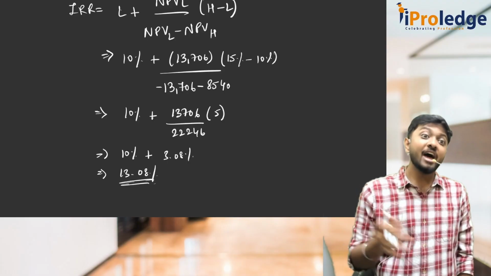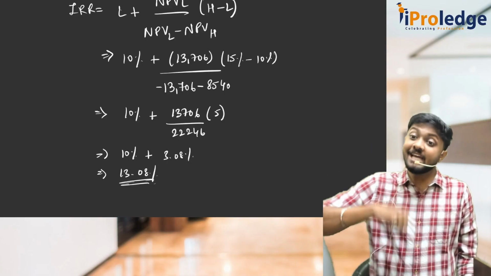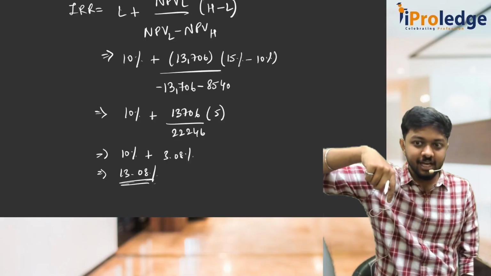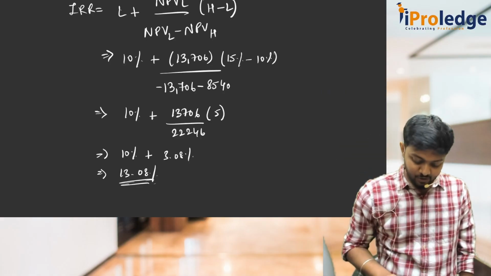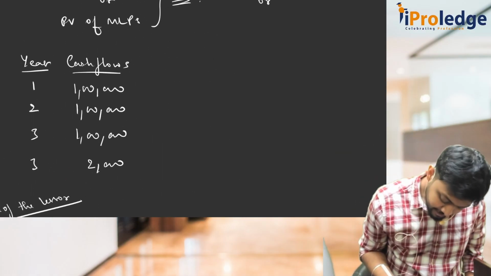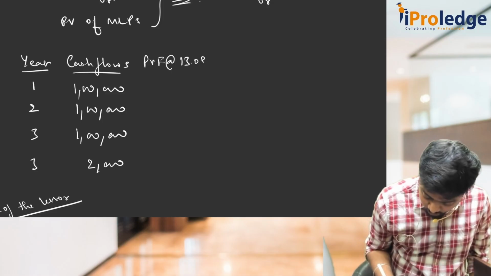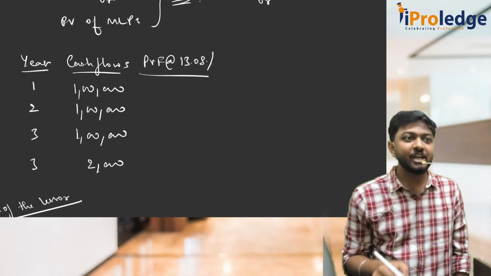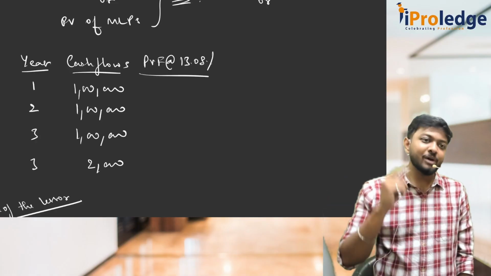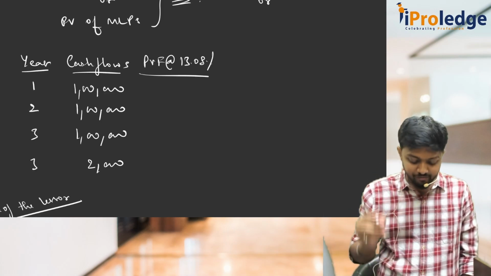This is the IRR of the lease from the point of view of the lessor. This I will use to bring the MLPs to present value. So PVF at 13.08%. This rate I can use to bring the MLPs to present value. What are the MLPs? 1 lakh, 1 lakh, 1 lakh, and GRV of the lessee is 2,000. That is what I've taken.